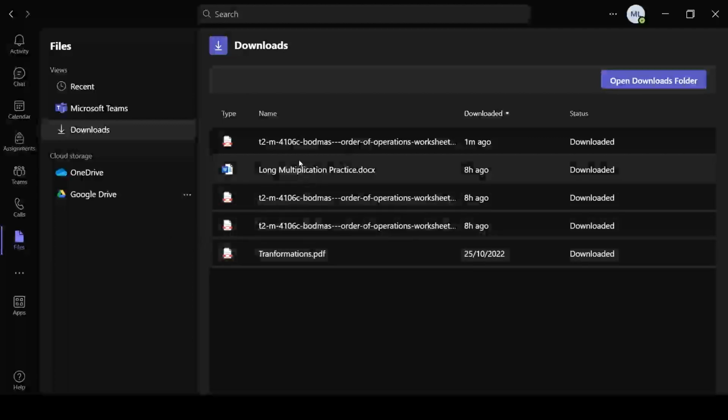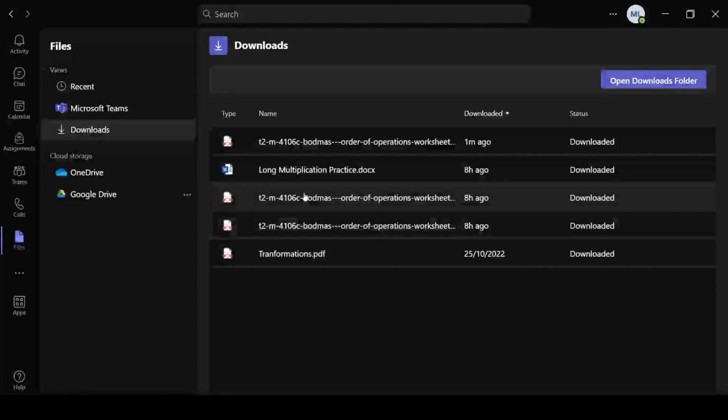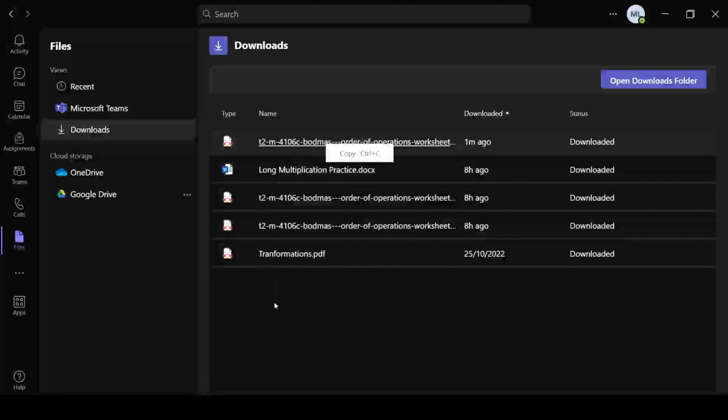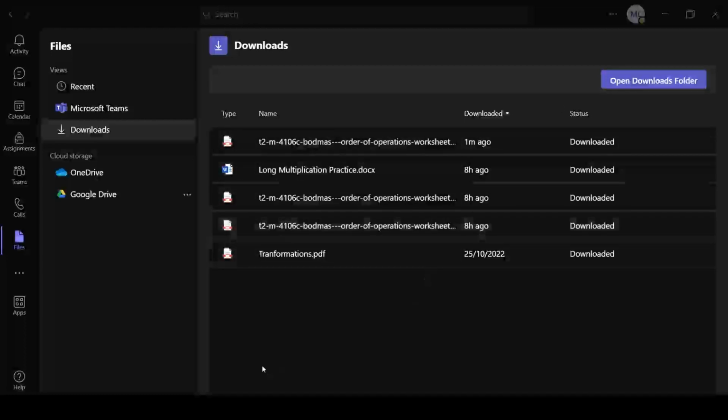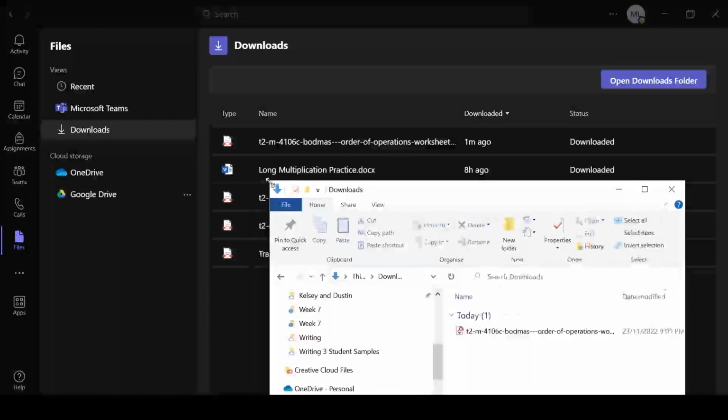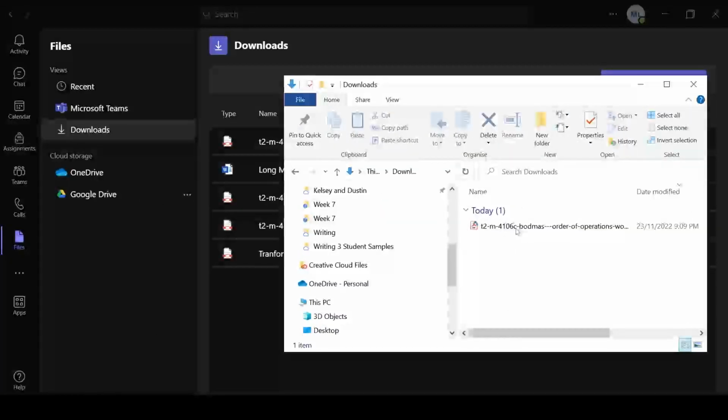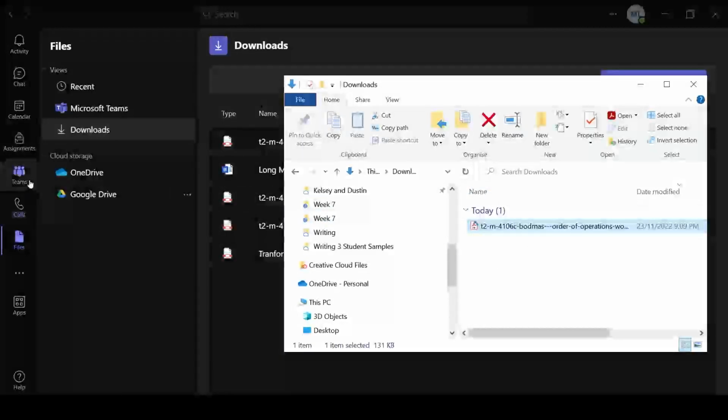And then if I want to share that back with the drive, if you right click, will that work? No. What can we do? Oh, here. This purple button says open downloads folder. And here is where stuff you download will go. You might have other stuff if you download lots of things, but this is where you download stuff from Teams. If you want to share that back with us, back on Teams,